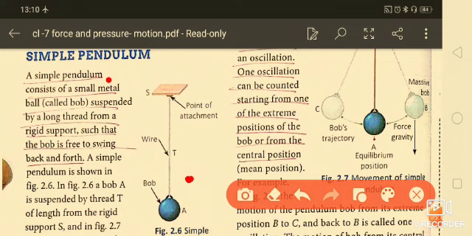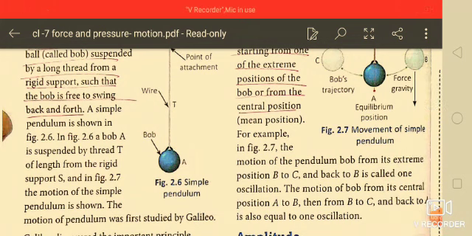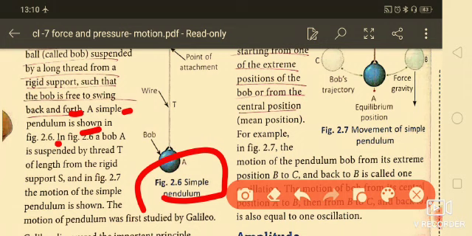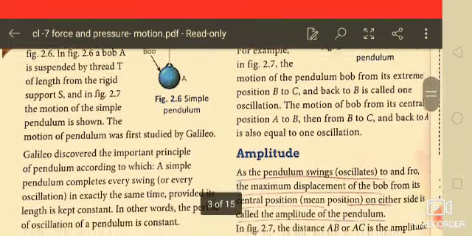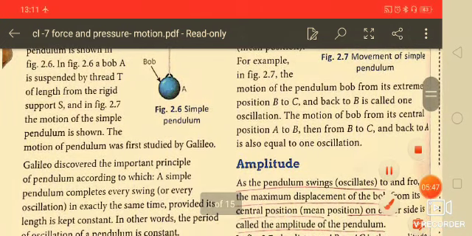A simple pendulum consists of a small metal ball, that is called the bob, suspended by a long thread from a rigid support such that the bob is free to swing back and forth. A simple pendulum is shown here in this figure, and the bob is suspended by thread T of length l from the rigid support, that is indicated as S, given in figure 2.7. The motion of the simple pendulum is shown there.